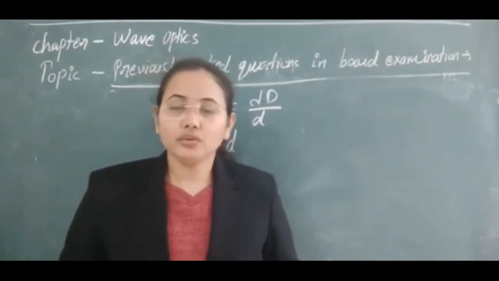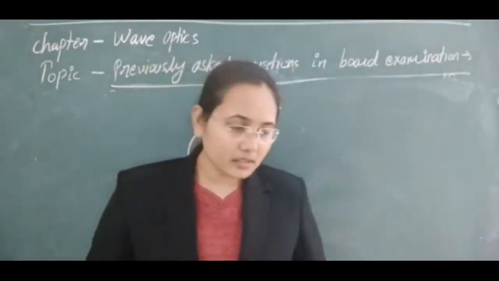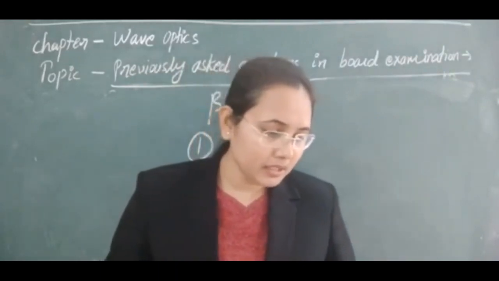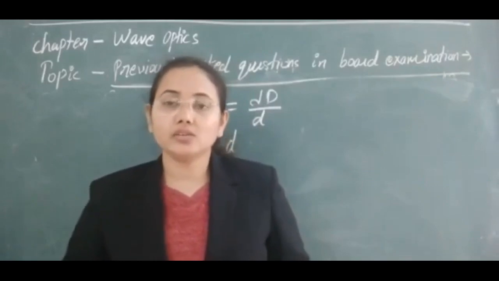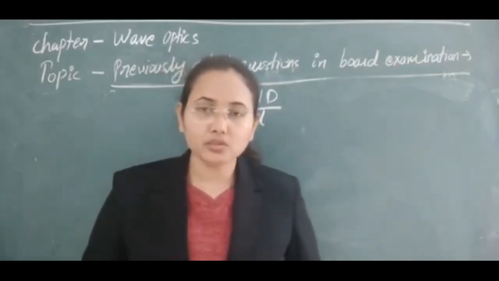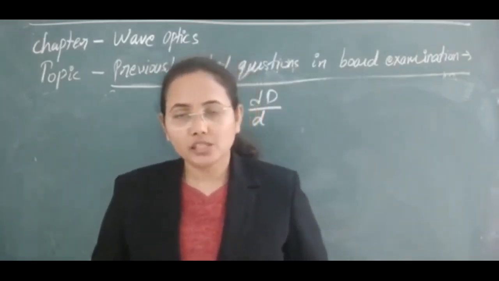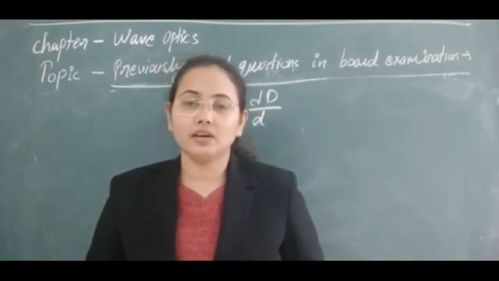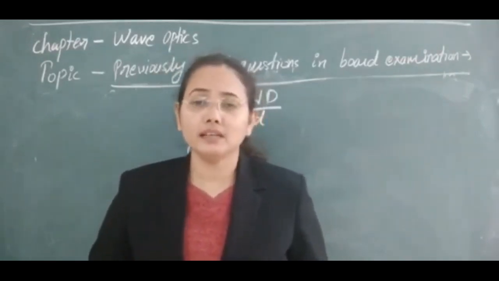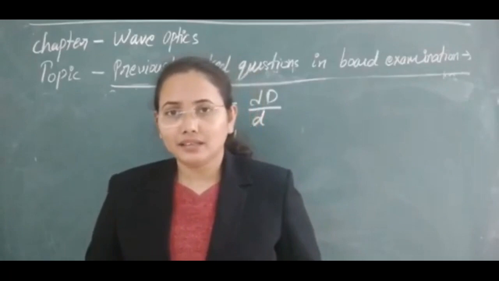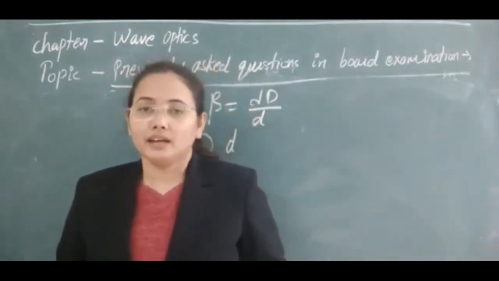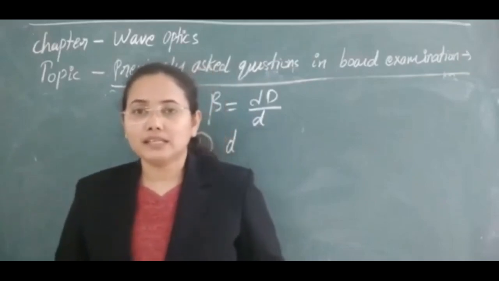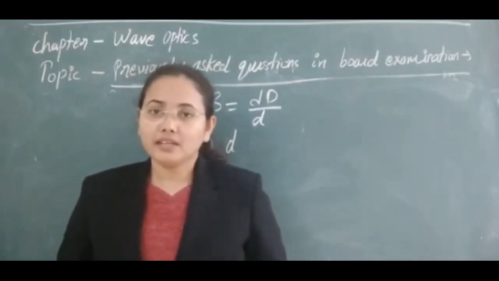So here, as you know, whenever light travels from a rarer to a denser medium, it has to do some work against the molecules of the dense medium. That's why its speed decreases there. Then it is asked in the question that if speed is decreasing, then will its energy decrease also or not.